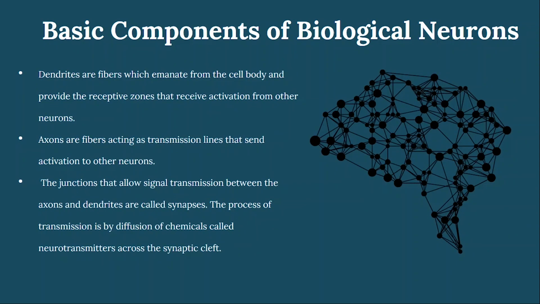Dendrites are fibers which emanate from the cell body and provide the receptive zones that receive activation from other neurons. Axons are fibers acting as transmission lines that send activation to other neurons. The junctions that allow signal transmission between the axons and the dendrites are called synapses. The process of transmission is by diffusion of chemicals called neurotransmitters across the synaptic cleft.